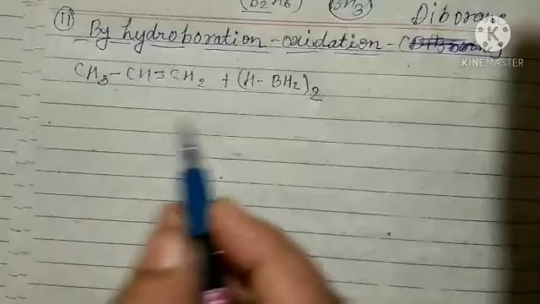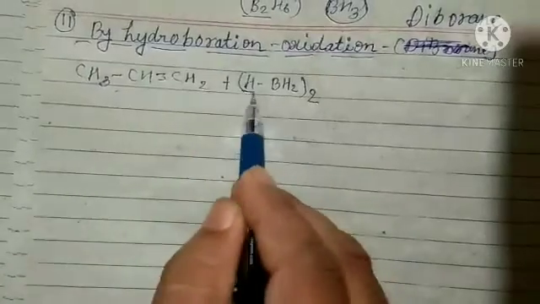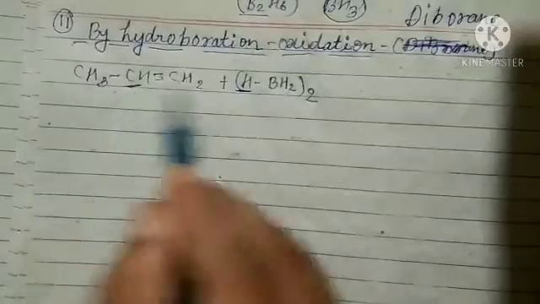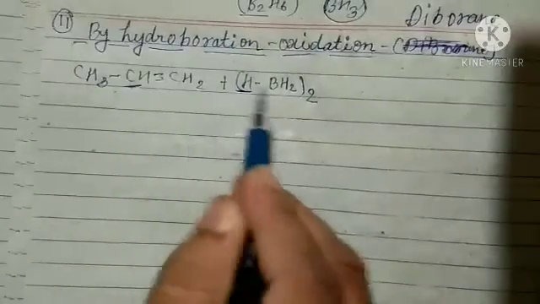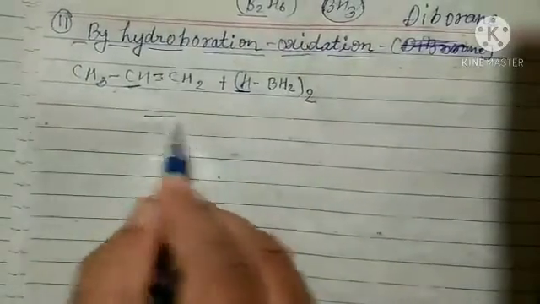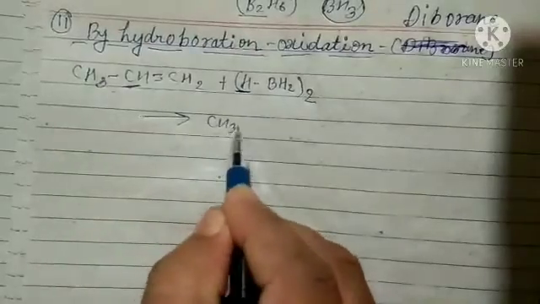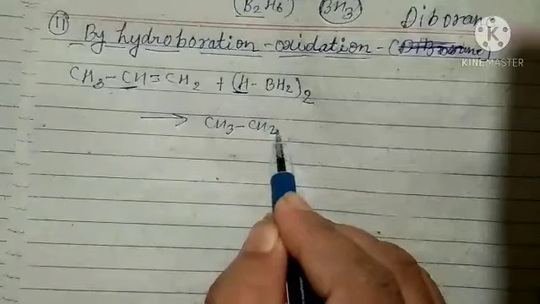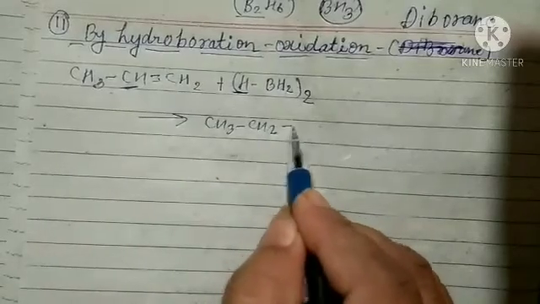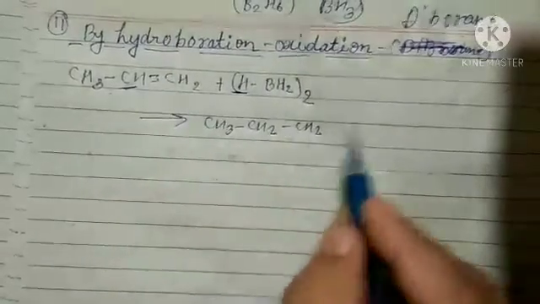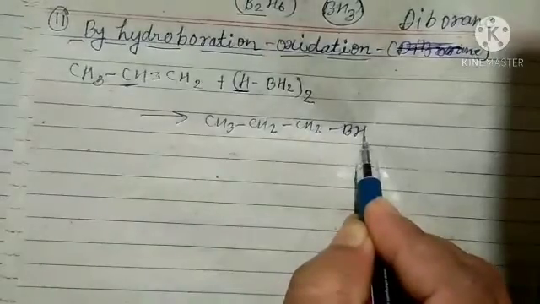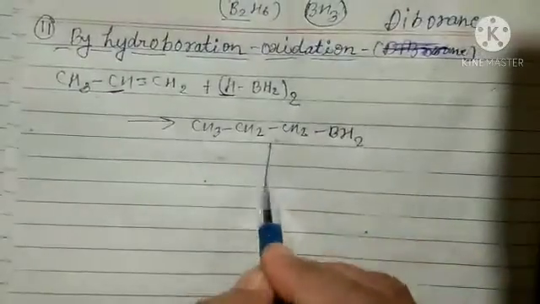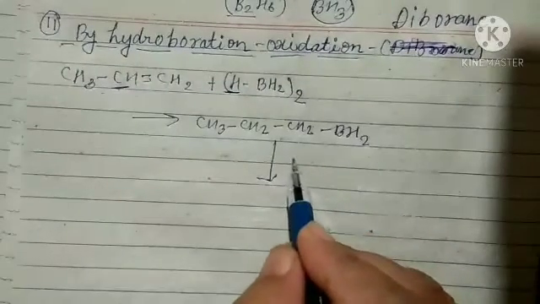So how does it happen? In each step, this hydrogen will go there, and this will form one bond. What is the first step? Let us see. This is CH3, and this will be CH2, and this will form a bond to this, so this is BH2.